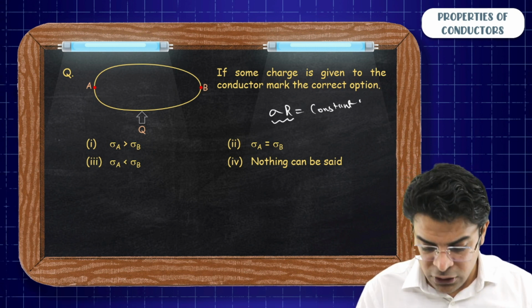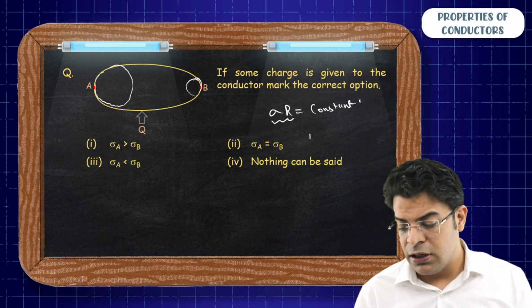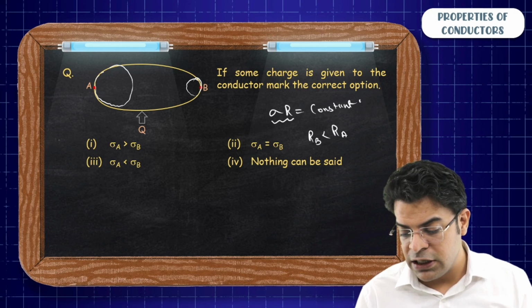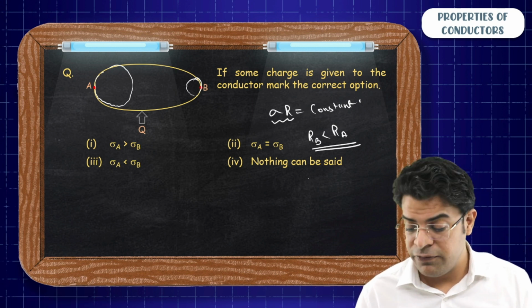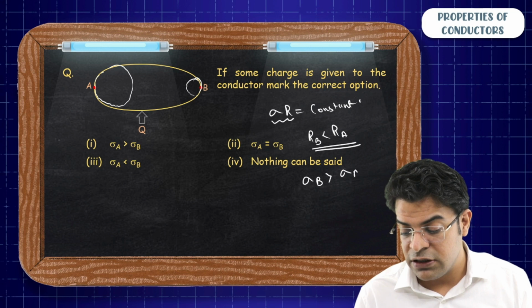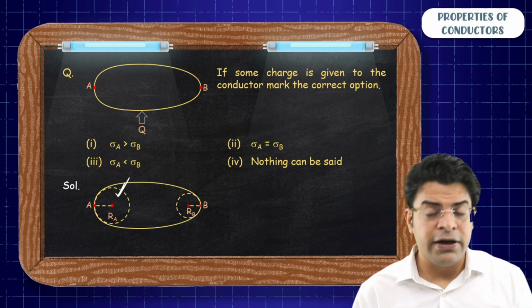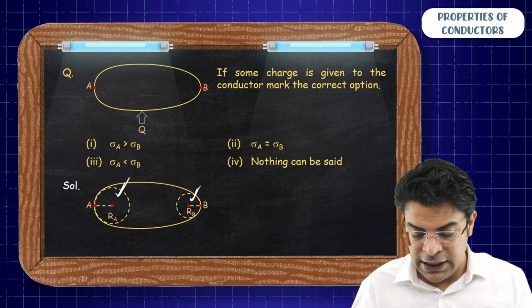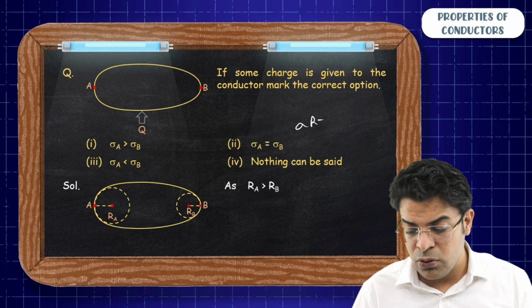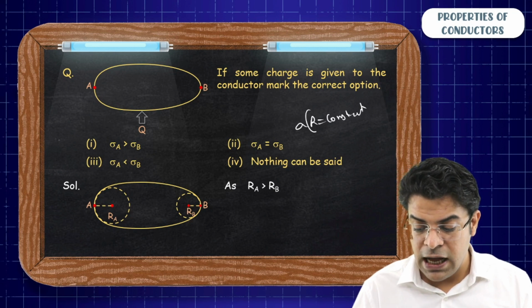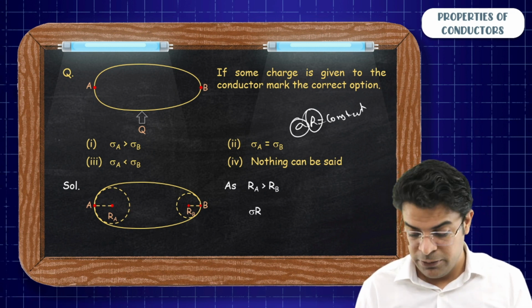So think of the local radius around A and the local radius around B. You can see that the local radius around B is less than the local radius around A. Since the radius around B is less than the radius around A, the surface charge density around B is more than the surface charge density around A. So we can say that since the local radius at A is more than the local radius at B, as RA is greater than RB, and since sigma into R has to be constant, sigma A has to be less than sigma B.